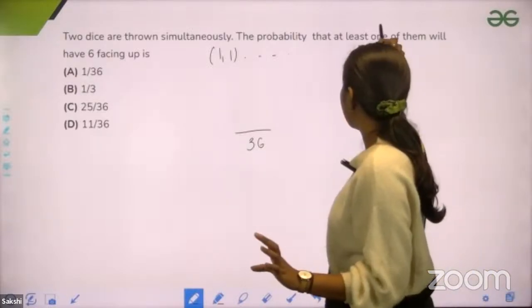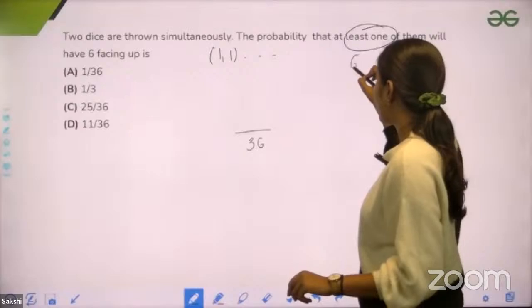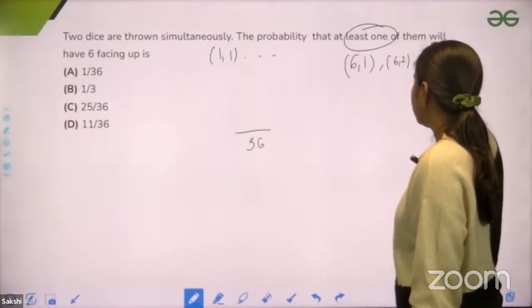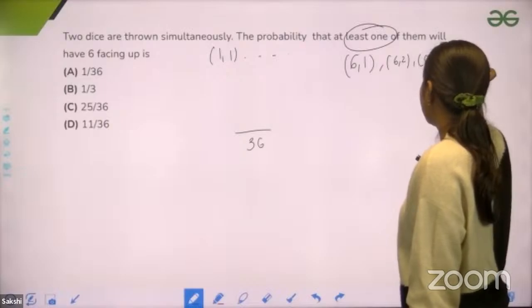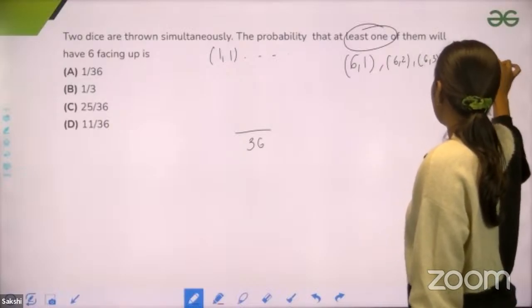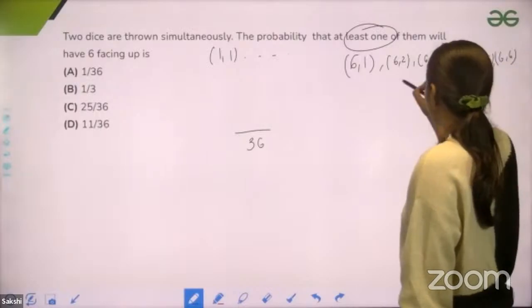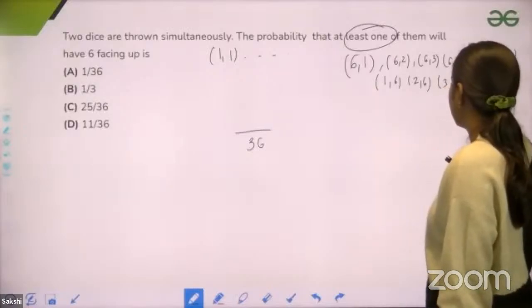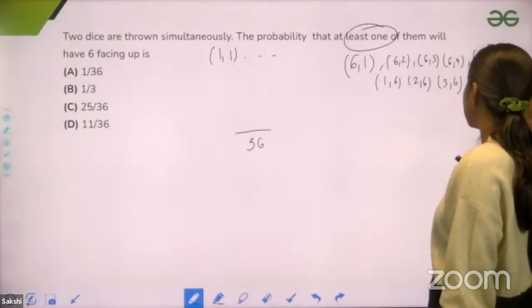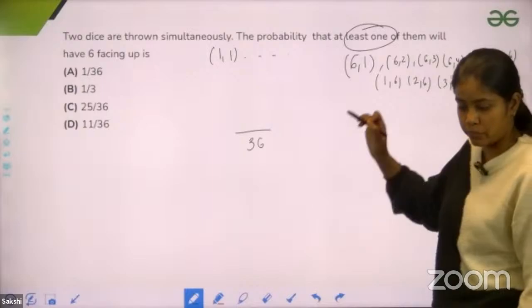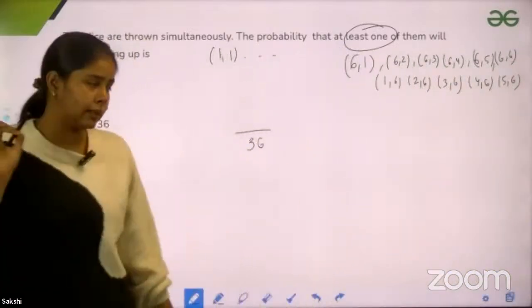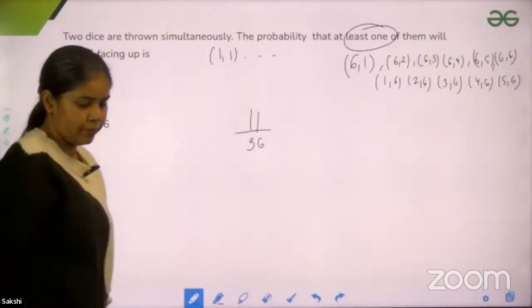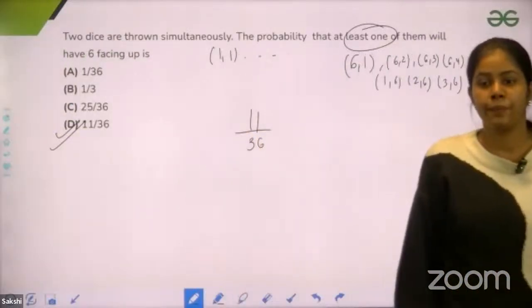So that means at least one of them will have 6 facing up. What are the cases in which we have 6 facing up? 6,1; 6,2; 6,3; 6,4; 6,5; and then 6,6. And also we have 1,6; 2,6; 3,6; 4,6; and 5,6. 6,6 I have already written, so I do not need to write it down. So how many cases does this make? These make 11 cases. So 11 by 36 is the probability. Option D is correct. I hope this is clear.